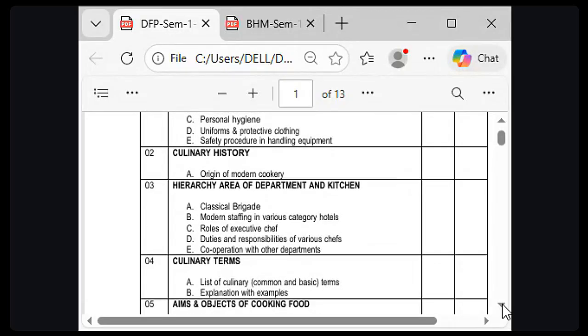As you can see here, in food production we start from the first chapter, introduction to cookery. Here we can see the level of skills and experience, attitude and behavior in the kitchen, personal hygiene, uniform and the protecting clothes. These are the topics from the first chapter, along with safety procedures while handling the equipment.